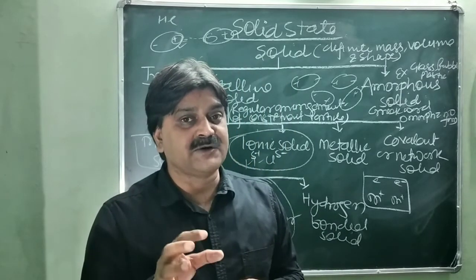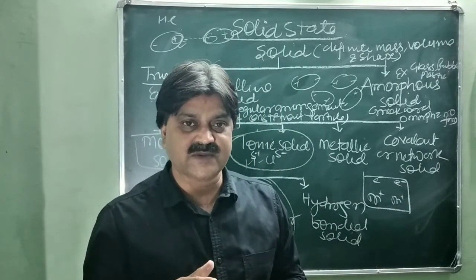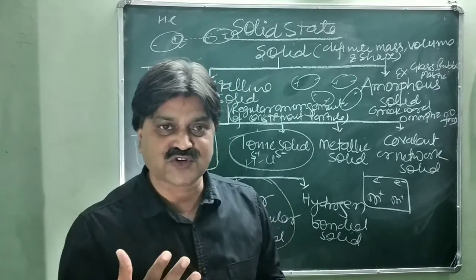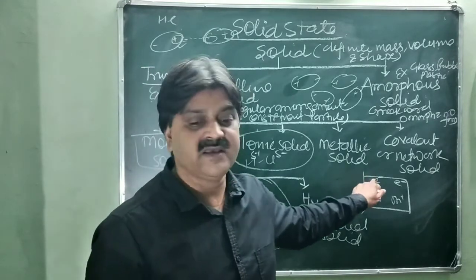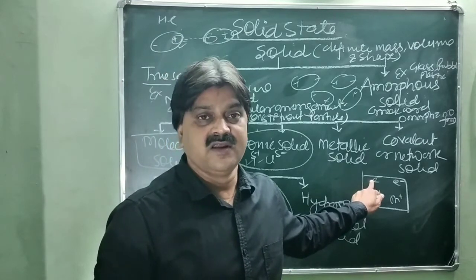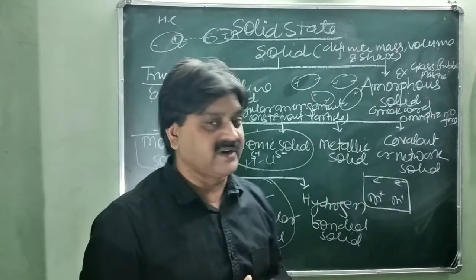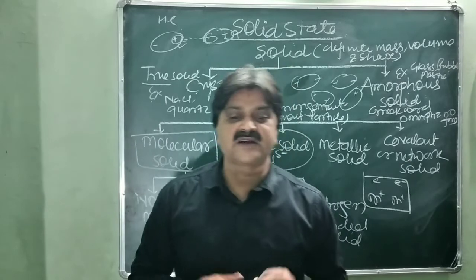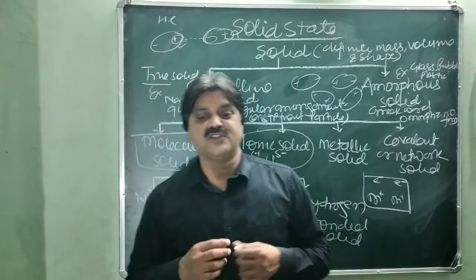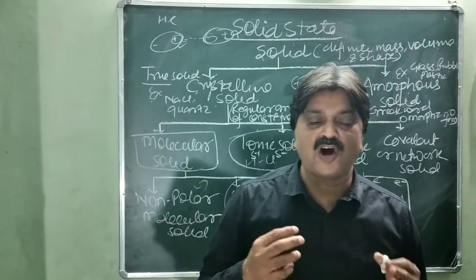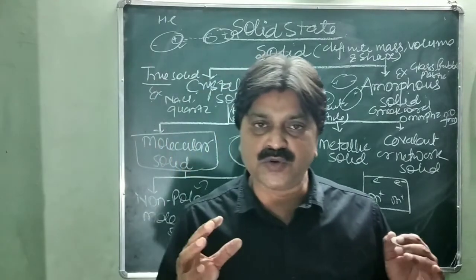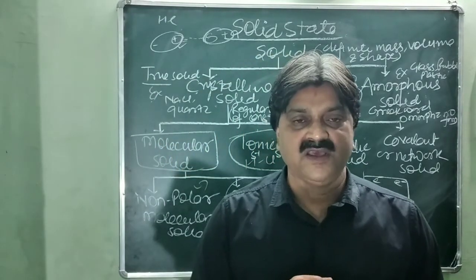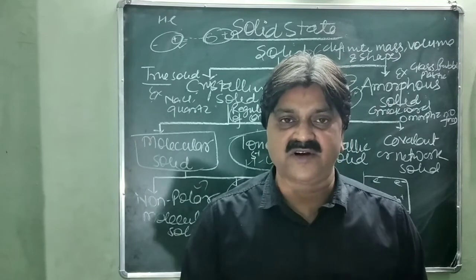And it shows conductivity because movement of electrons takes place, and it also has strong electrostatic force of attraction between the metal ions and their electrons. Next one, covalent or the network solid. These are crystalline solids in which the constituent particles are non-metal atoms linked to each other by covalent bonds, just like in the case of carbon diamond.